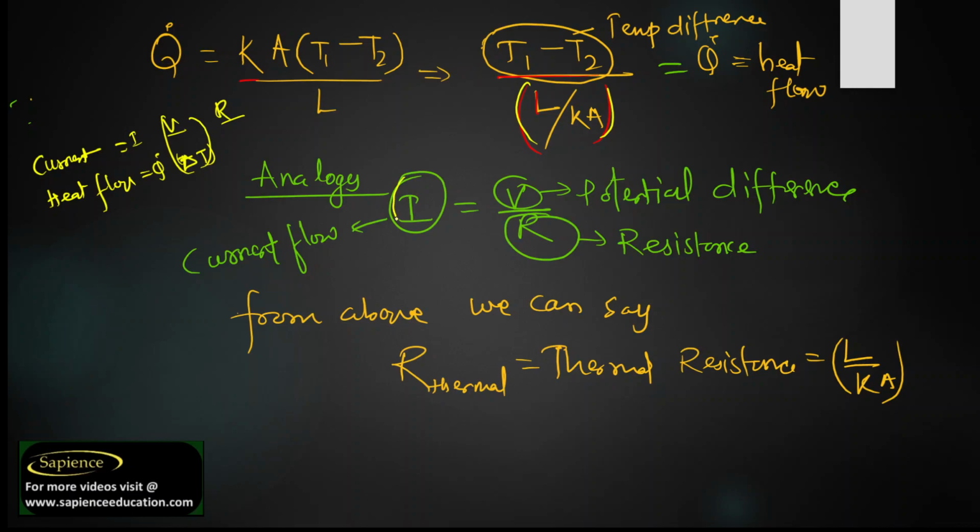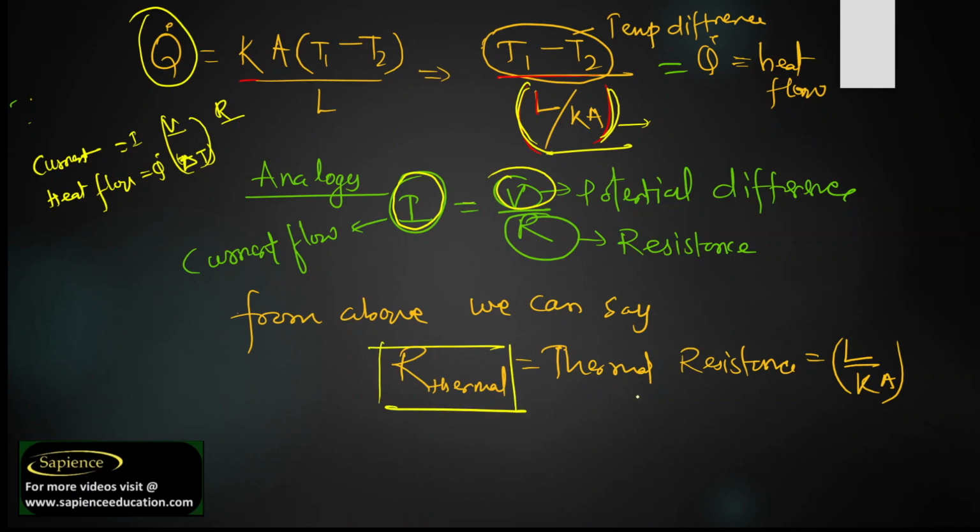As we use this analogy, I is equal to V by R. In place of I we have Q dot, in place of V we have T1 minus T2, and whatever is left is the resistance. So in place of resistance, we say it is the thermal resistance. Finally we come to the conclusion that thermal resistance can be written as L by KA.